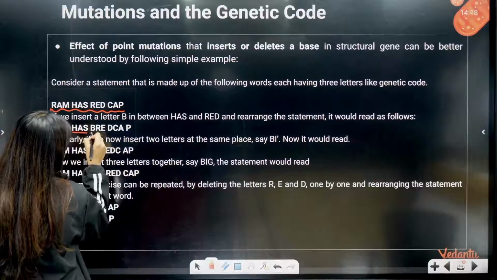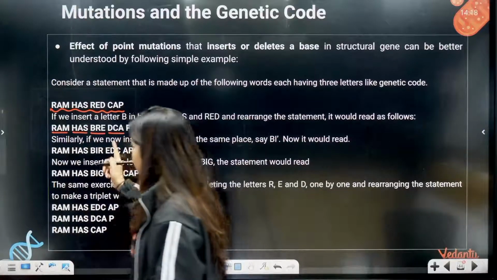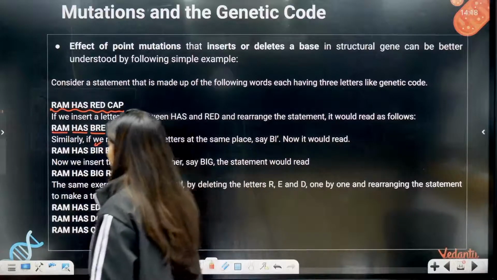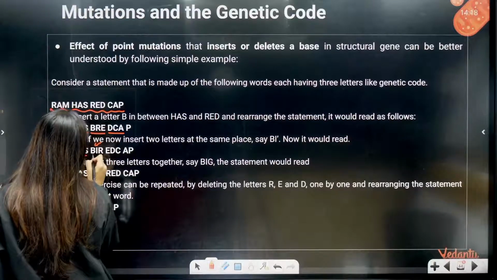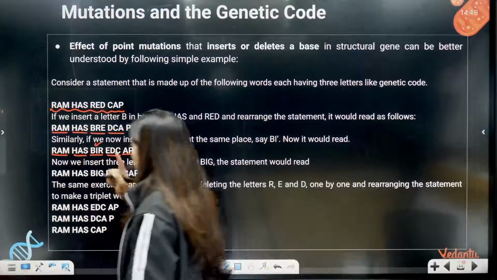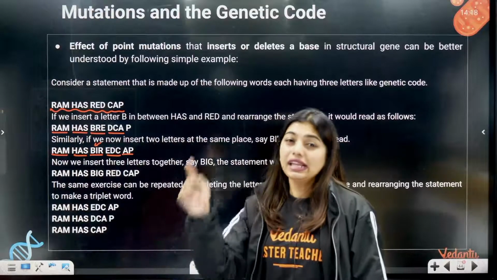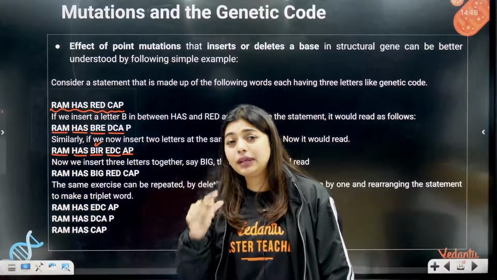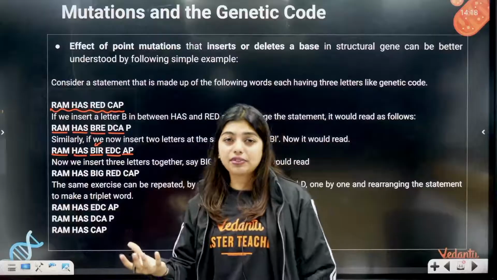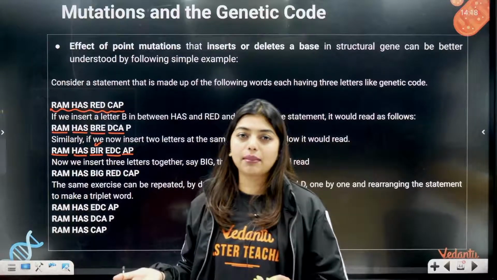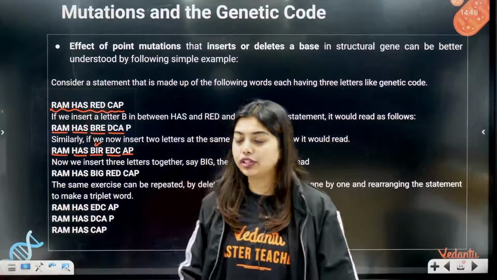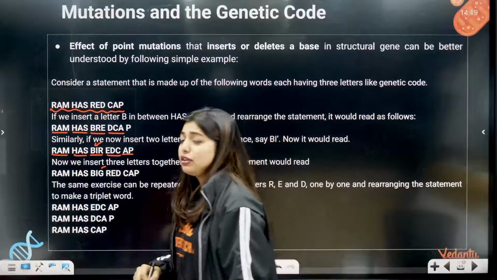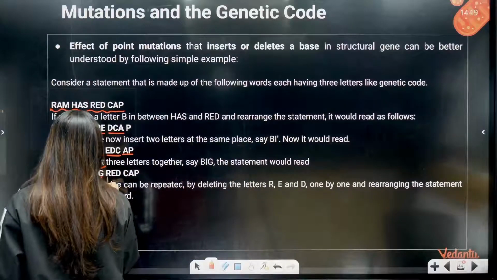Ram has BREDCAP. Can you read that word anymore? You cannot read. Then I decided to add one more letter, I. When I added I also, your reading frame is like Ram has BIREDCAP. Still you are not able to read the words. So when I insert any base, it is going to lead to mutation, and that will be a shift in the frame. That is the reading frame we talk about. Now I am able to read Ram has red cap. The moment one letter goes missing, I will not be able to read. Now again I insert one more letter, G. Now all of you will be able to read that Ram has big red cap.